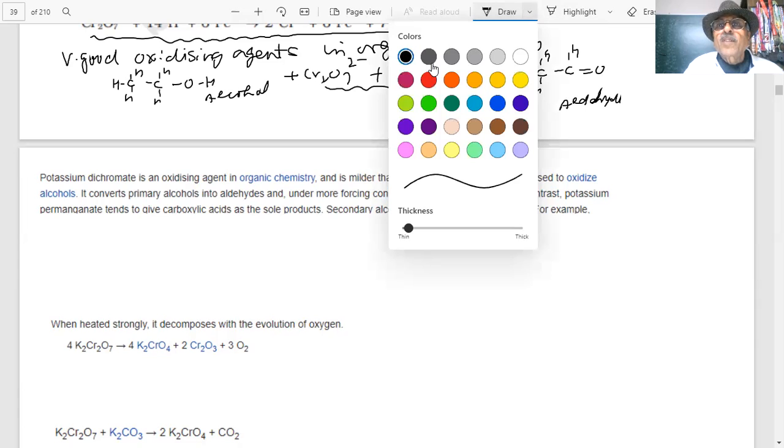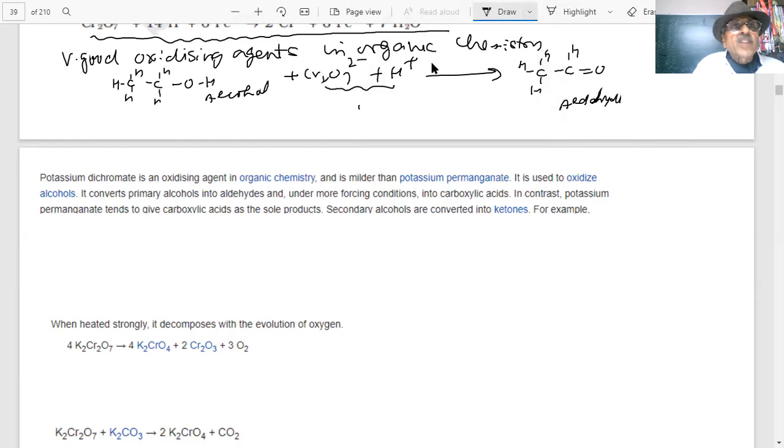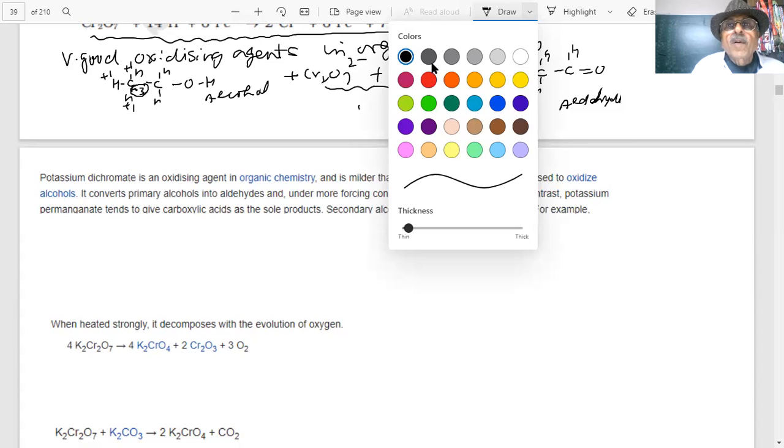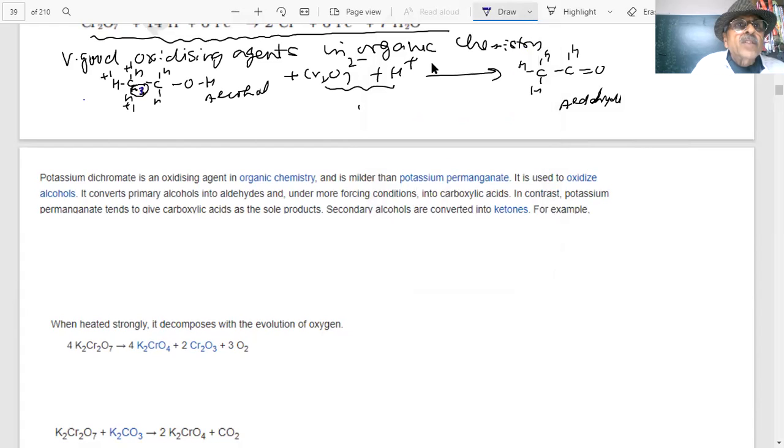Let me show you what I am trying to say, student. What is happening? What is the oxidation number of this? This is +1, +1, +1. So +3, then what will be this? This is carbon, carbon 0. This will be -3, -3 carbon. This carbon is -3, student.